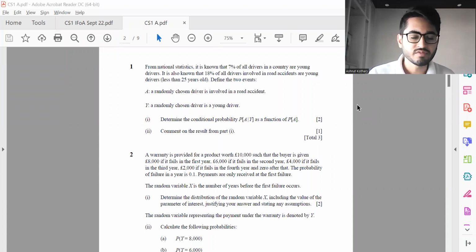In this particular video, we shall be discussing the indicative solutions for CS1 A for the IFoA September 2022 session. Overall, after interacting with students and going through the paper, yes, this paper relative to the previous years was difficult. Specifically, certain questions, which we will be discussing in the video, I recommend, were the ones where students typically found difficulty.